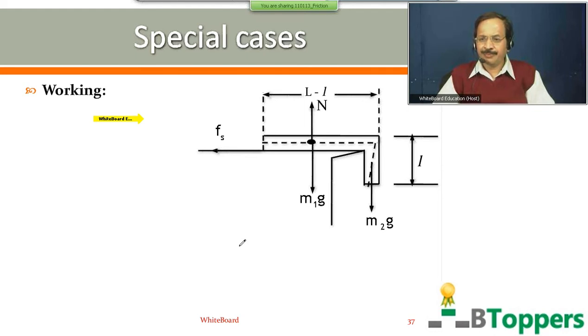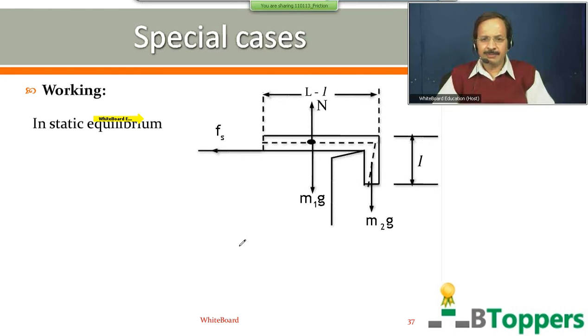Come on, copy down the diagram first. M1 is the mass of the part of the chain resting on the horizontal surface of the table. M2g is the weight of the hanging part of the chain. That means M2 is the mass of the hanging part of the chain. Fs represents the magnitude of static friction acting on the part of the chain resting on the horizontal surface of the table, which is exerted by the surface of the table.